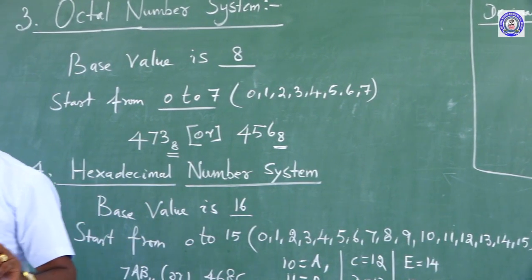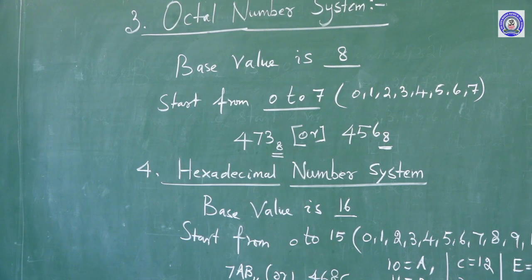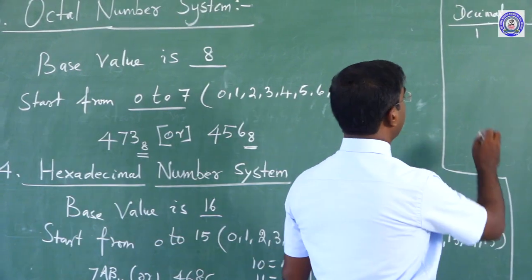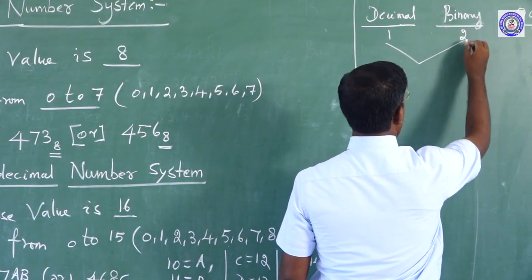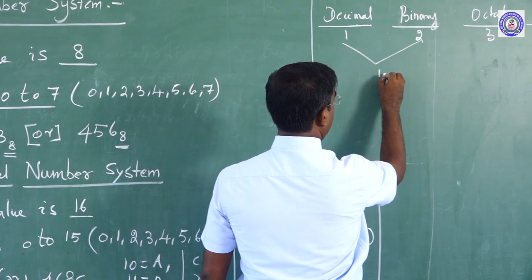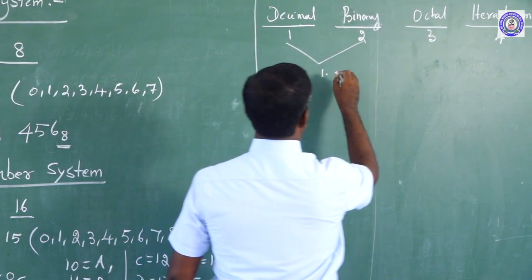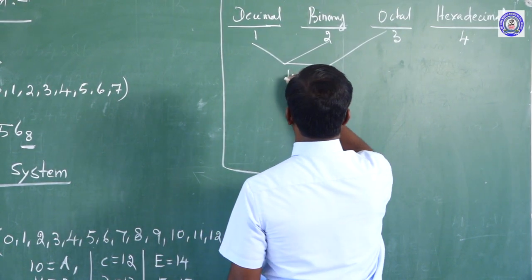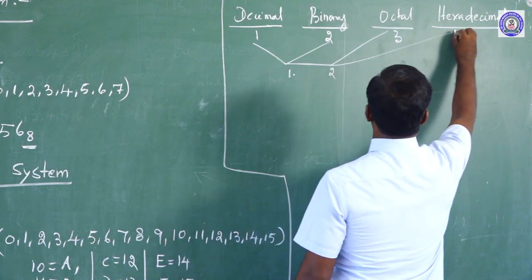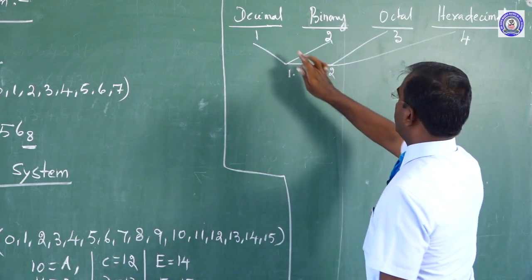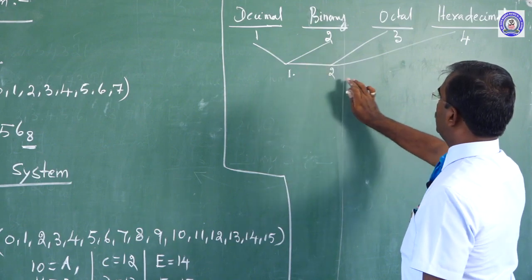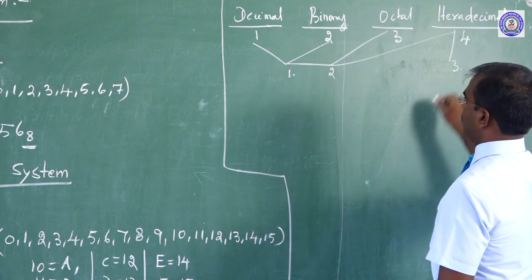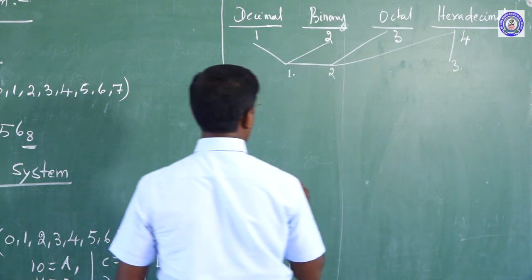In the conversion of number systems, the first one is decimal into binary. This is the first method, and then decimal into octal, this is the second method, and then decimal into hexadecimal. So decimal into binary, decimal into octal, and decimal into hexadecimal. This is decimal-based conversion.